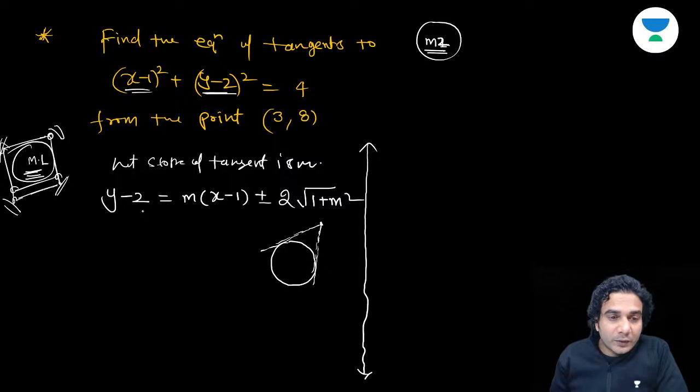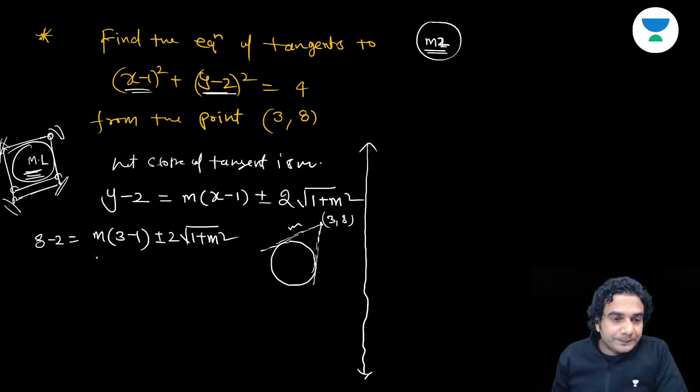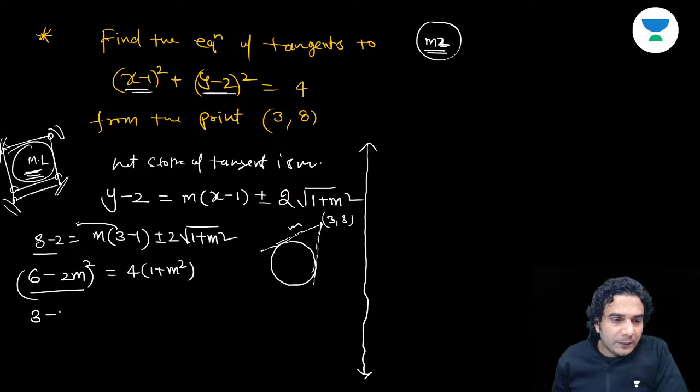Now put (3, 8) in this equation, because this tangent is passing through (3, 8). You have written the equation of this tangent in slope form, assuming the slope m. Now the tangent is passing through (3, 8). So put in this equation, it is going to be 8 minus 2 equal to m times (3 minus 1) plus or minus 2 under root of 1 plus m square. All right, now this is (6 minus 2m) the whole square equal to 4 into (1 plus m square). I've done the squaring by taking this term to the left hand side. Now 4 you can cancel by taking 2 common from this. So it is (3 minus m) the whole square equal to 1 plus m square. Is that okay?